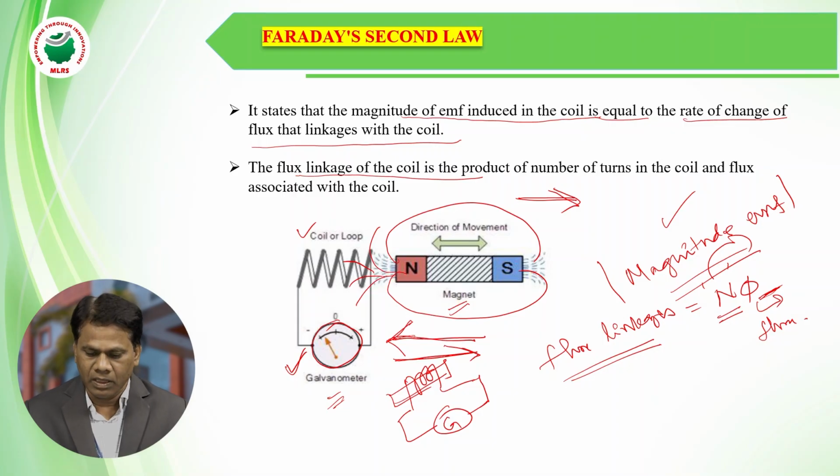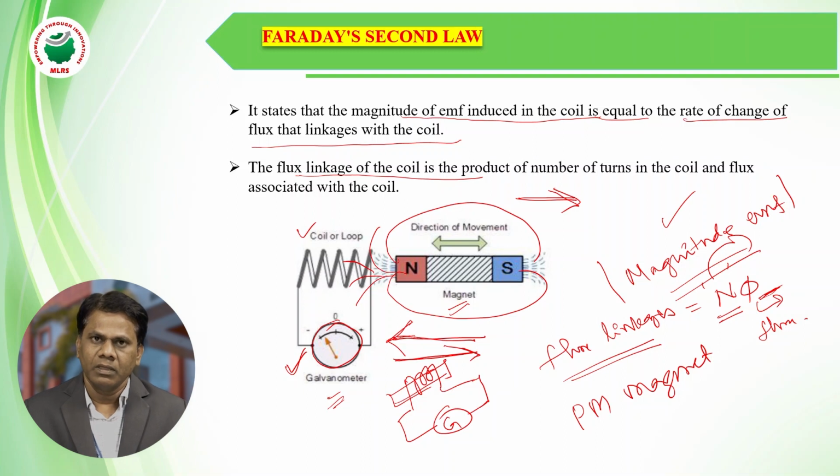That means the permanent magnet is moving towards the coil and away from the coil. There is a movement taking place, thereby the flux linking with the coil is changing, thereby there is a deflection. We can observe the deflection in the galvanometer.